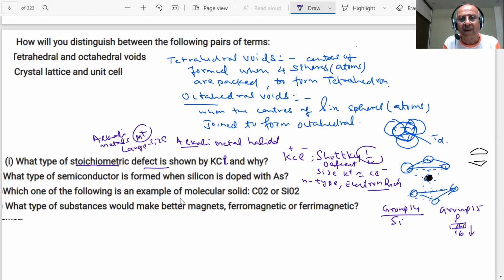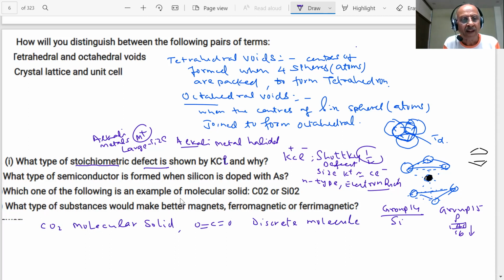Which one is an example of molecular solid? You have CO2 and SiO2, students. Molecular solid is CO2. Why? You know that CO2 exists as discrete molecules.